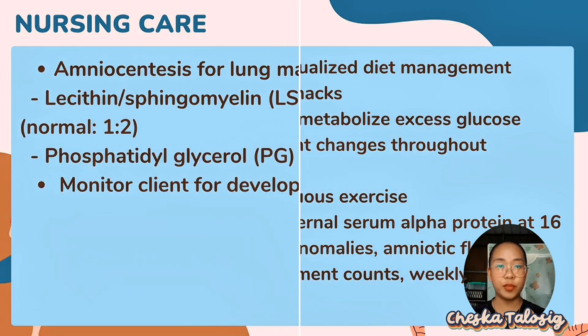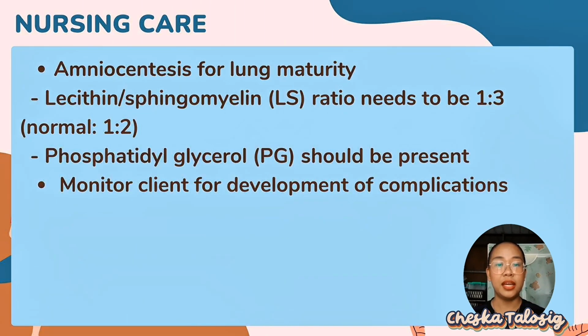Number 6. Amniocentesis for lung maturity. In the later stage of pregnancy, we may also need to assess fetal lung maturity using amniocentesis. This test checks 2 important lung surfactant markers. First is the lecithin or sphingomyelin ratio, which needs to be at least 3:1 to indicate lung maturity. Normally, it's 2:1, but in diabetic pregnancies, a higher ratio is needed. Second is the presence of phosphatidylglycerol or PG, another indicator of lung maturity.